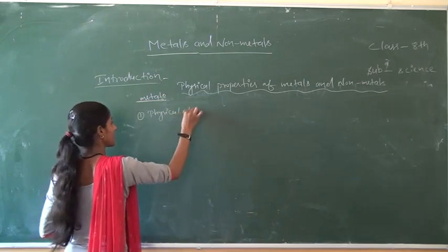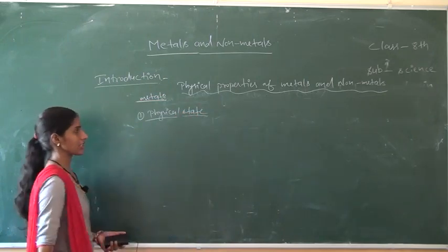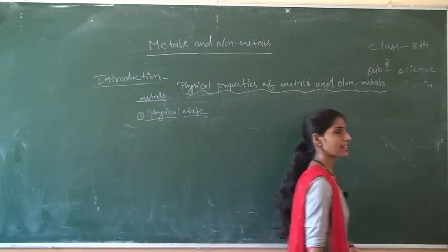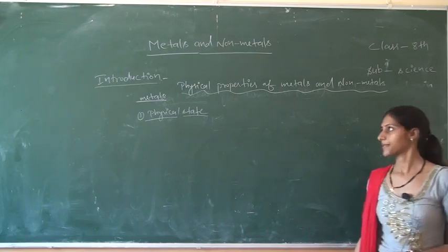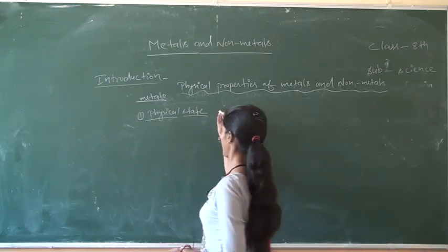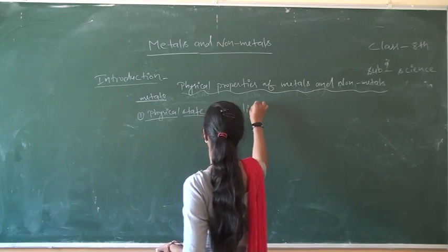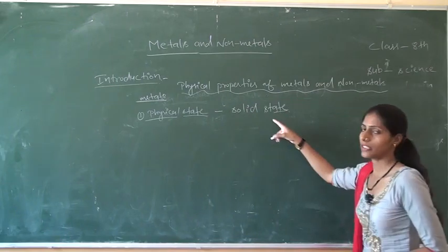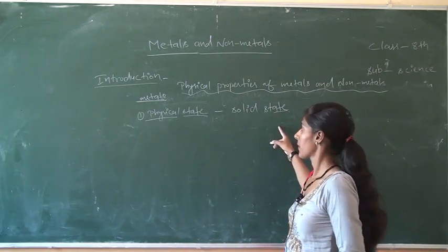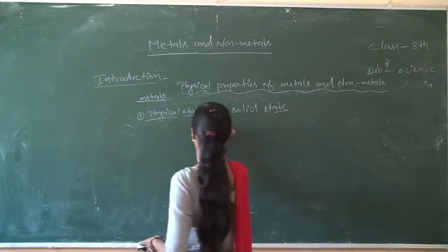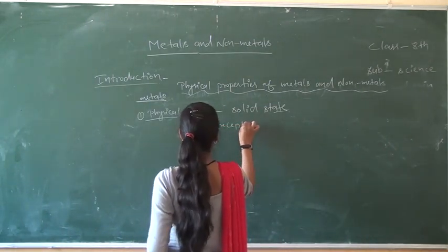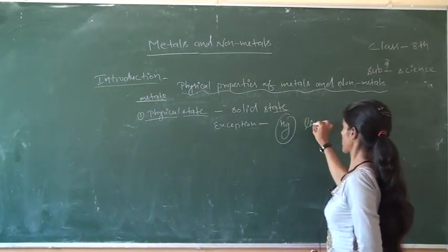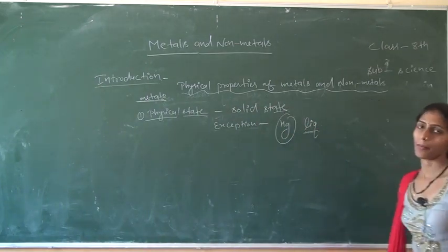In metals, about physical state. In physical state, there are mainly three states, that is solid, liquid or gas. Most of the metals are in solid state. Most of the metals exist in which form? Solid form. But there is an exception, except mercury, which exists in liquid form.